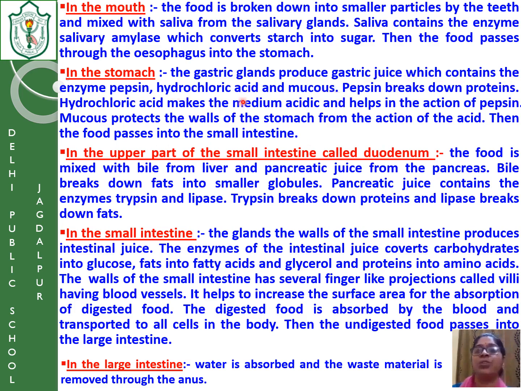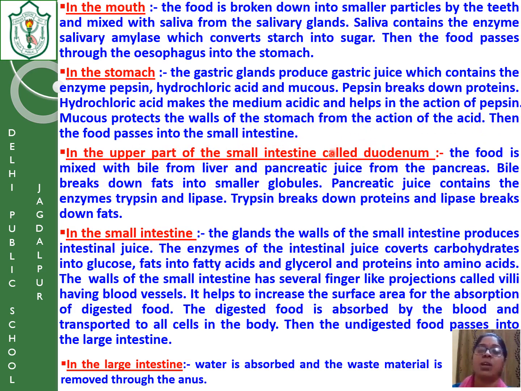What is the role of hydrochloric acid in mucus? Pepsin breaks down the protein. Hydrochloric acid makes the acidic medium, which helps in the action of pepsin. Mucus protects the walls of the stomach from the action of acid. Then the food passes to the small intestine.